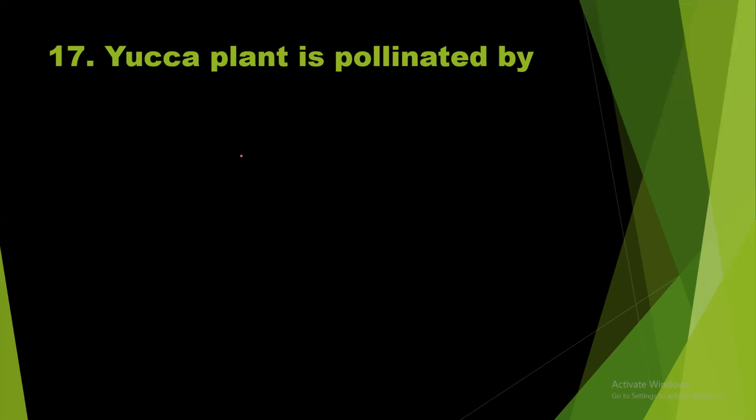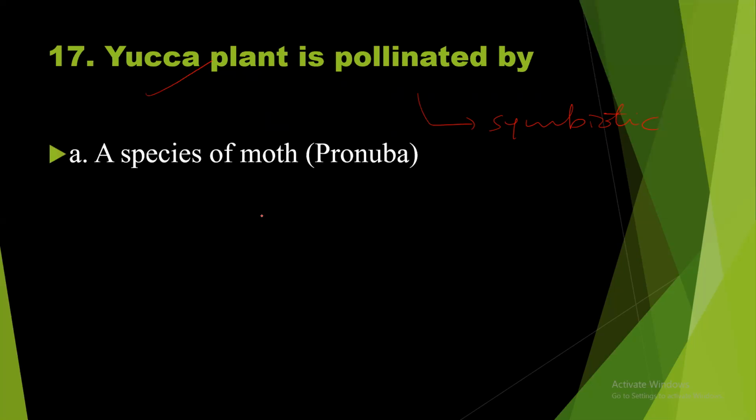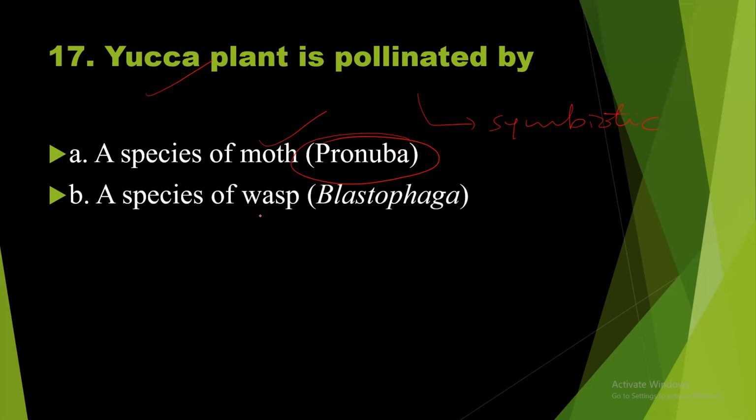Question number 7. Yucca plant is pollinated by. This is an example of a symbiotic relationship. One important insect is involved in the pollination. What is that insect? A species of moth. Is this true? Pronuba, Pronuba is the species name. A species of wasp.